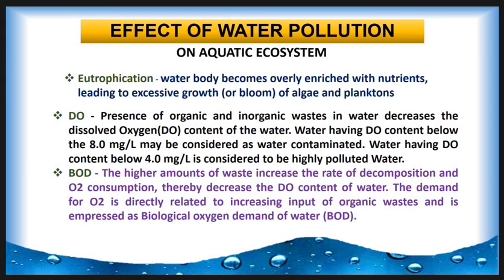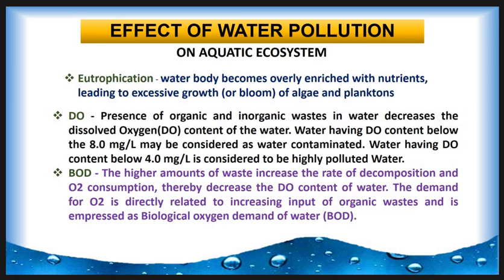Then the biological oxygen demand. A higher amount of waste increases the rate of decomposition and oxygen consumption, thereby decreasing the DO, or dissolved oxygen content, of the water.